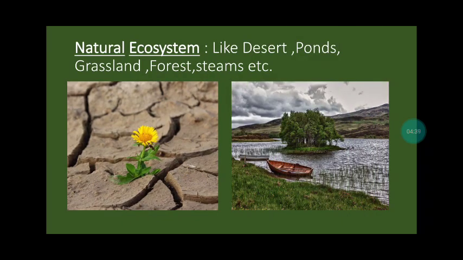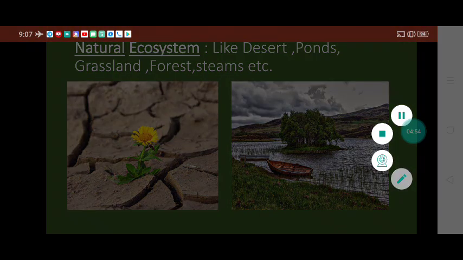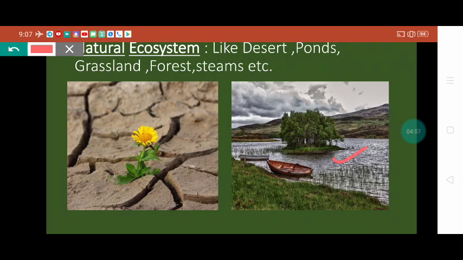Next, you can see the natural ecosystem. In this diagram, it is a desert, and still the plant is growing because it is supported by the environment. You can also see this stream, and the boats are also there. It is basically a stream or river, and on this side you can see a mountain, sunlight is present, grassland is present, soil is present. This is also a natural ecosystem.